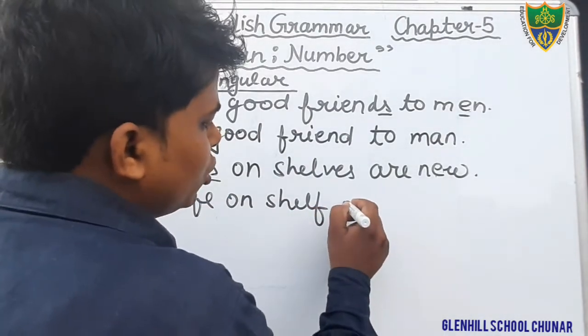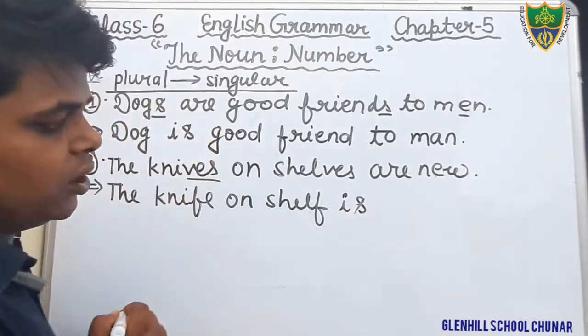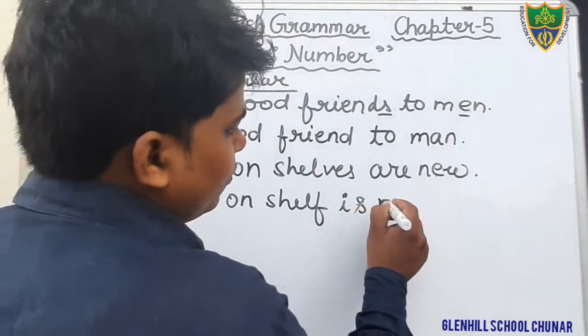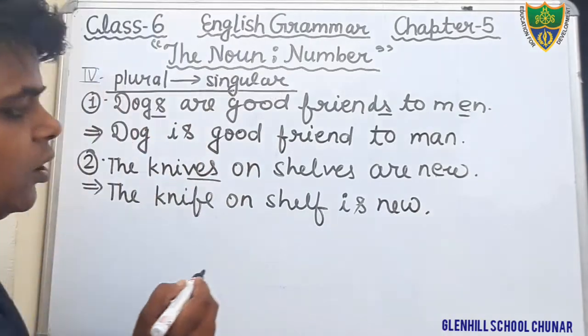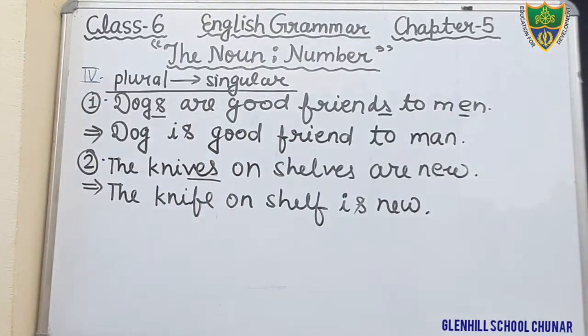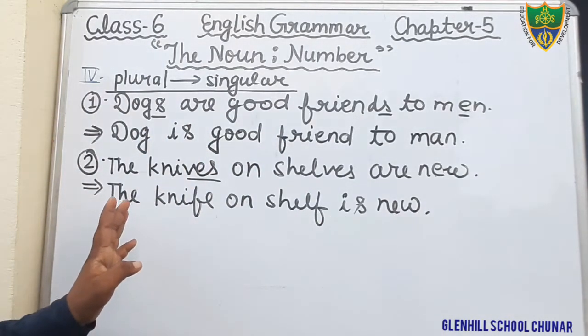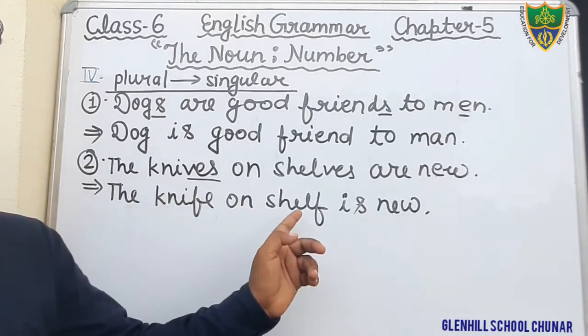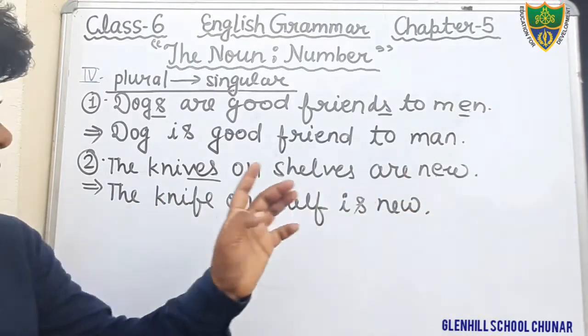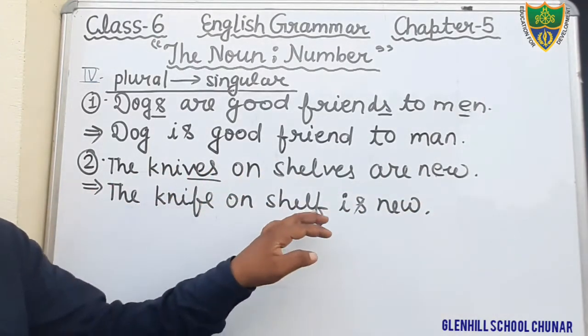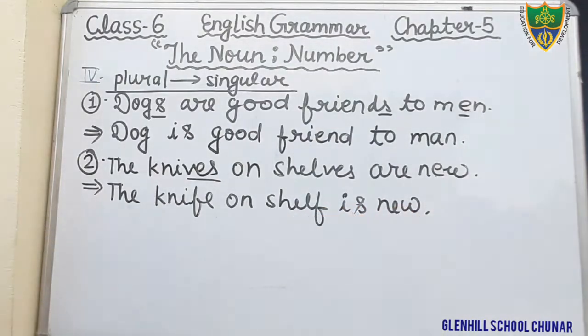Here are is used. Now we will use here is. New. Just see. The knife on shelf is new. That is the correct sentence. The knife on shelf is new. Just see. The knife on shelf is new. This is the correct sentence. You write.